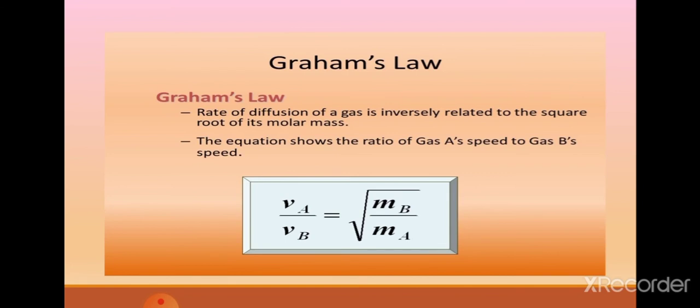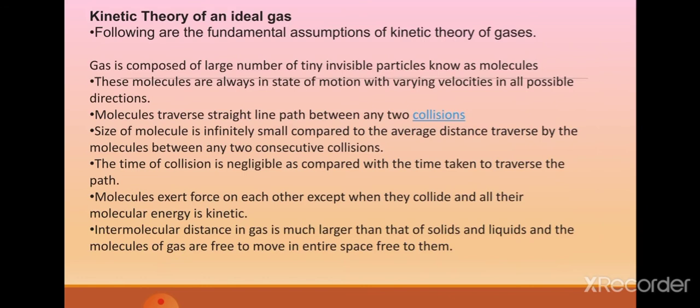Density we have seen, mass also we can see here. The equation shows the ratio of gas A's speed to gas B's speed, that is, the relation between the velocity and the mass of two different gases.